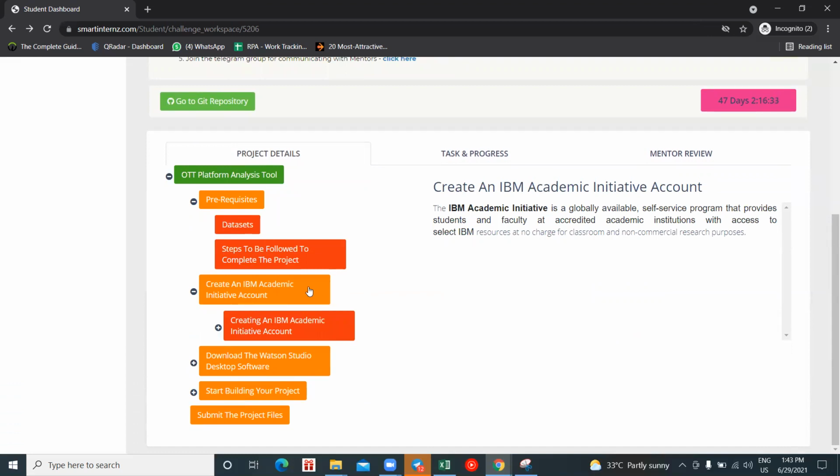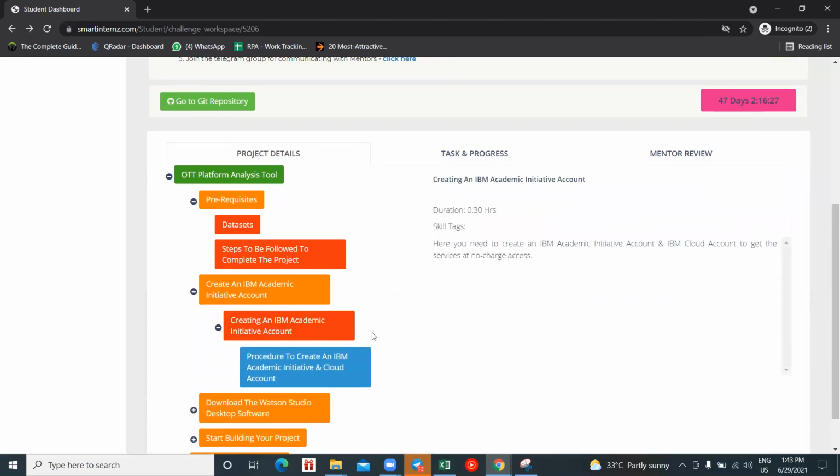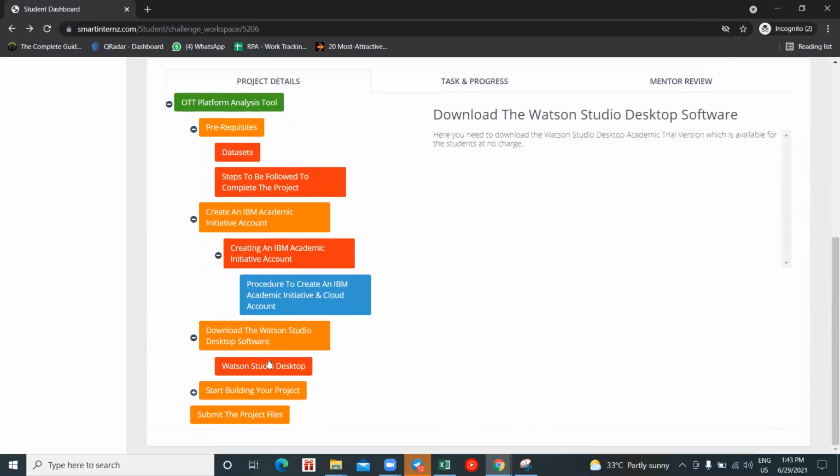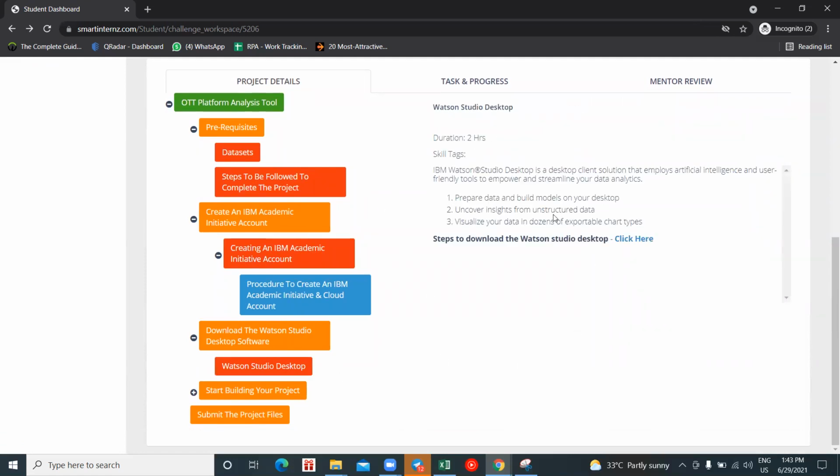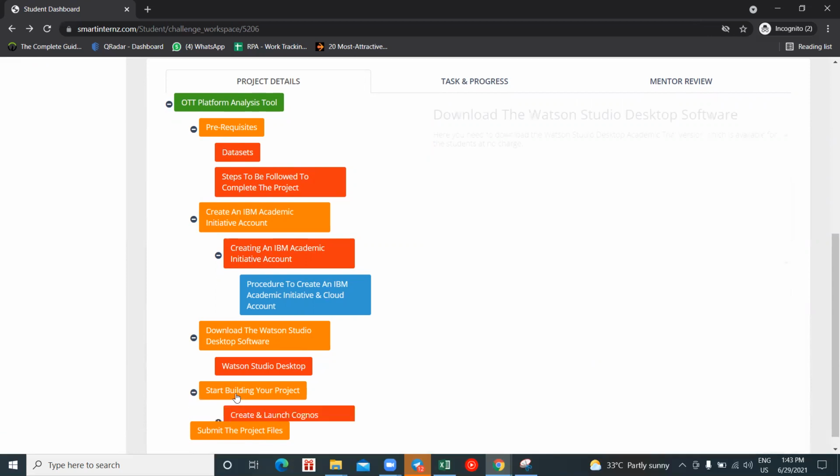This orange tab shows your milestone, red color tab shows your activity, and this blue color shows your reference link. In the same way we have given to all. See here, download Watson activities, like we have to download the Watson, right? And the steps have been given here. When you click here, your steps will be opened. Then you have start building your project.